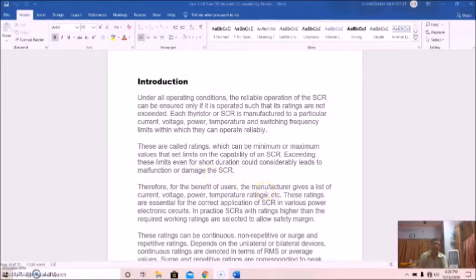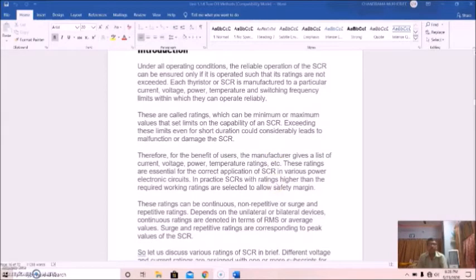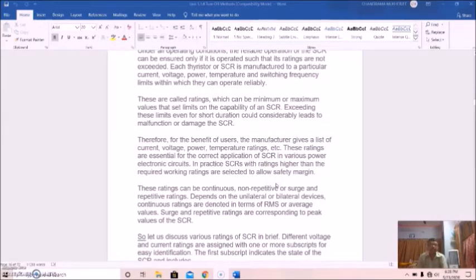Exceeding these limits, even for a short duration, could lead to malfunction or damage of the SCR. Therefore, for the benefit of the users, the manufacturers always give a list of current, voltage, power, temperature ratings, etc. These ratings are essential for correct application of an SCR in various power electronic circuits.